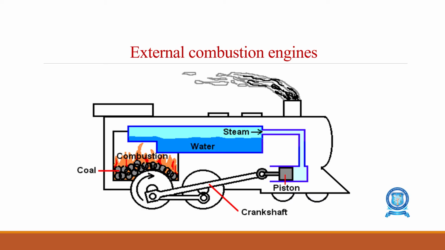So this is the example for an external combustion engine. Here you can see the combustion process takes place in a separate chamber. The water in the container gets heated by the heat produced in the combustion chamber, and then steam is generated. The high pressure steam will move the piston, and that will move the crankshaft, and the power will be transmitted to the wheels. The combustion takes place outside in a separate chamber. That's why it is an external combustion engine.